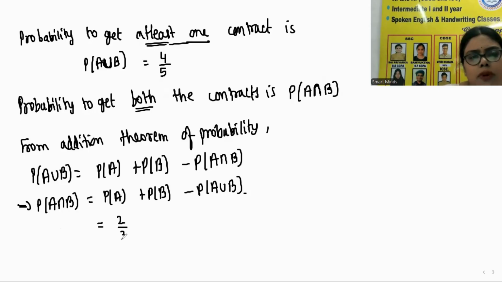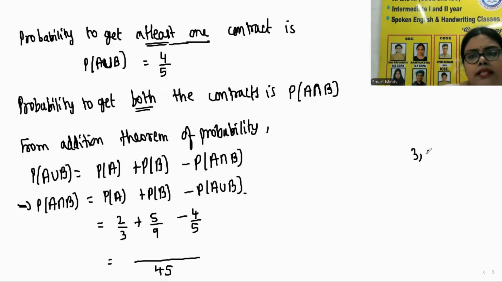P of A is 2 by 3, P of B is 5 by 9, minus P of A union B is 4 by 5. Now take LCM. LCM of 3 and 9 is 9. LCM of 9 and 5 is 45.